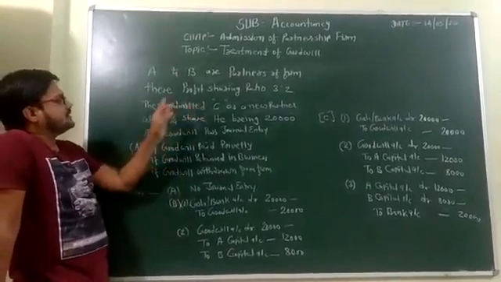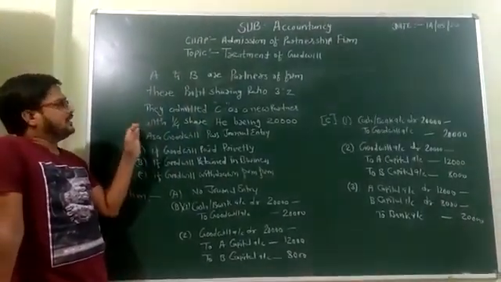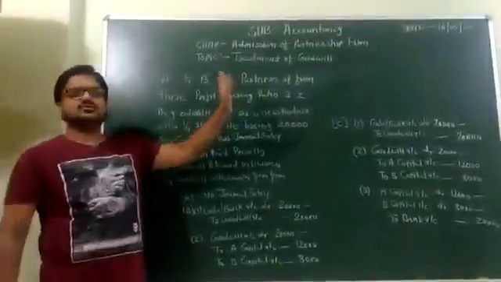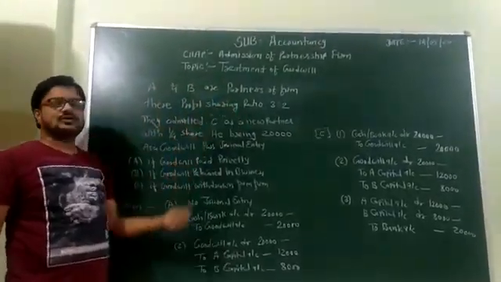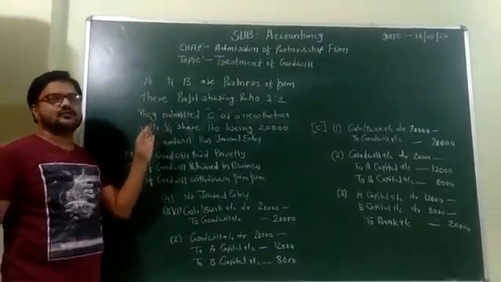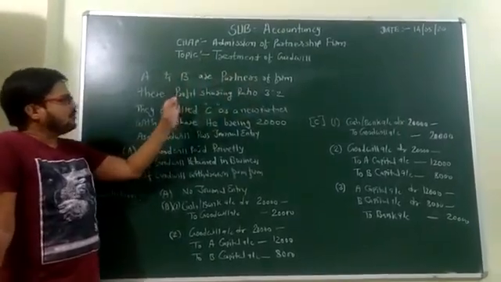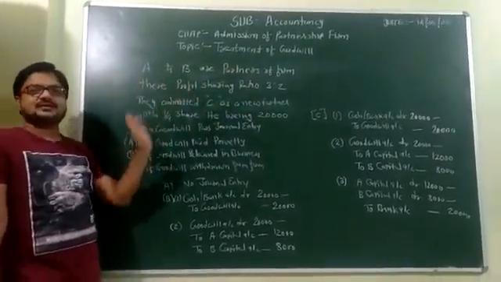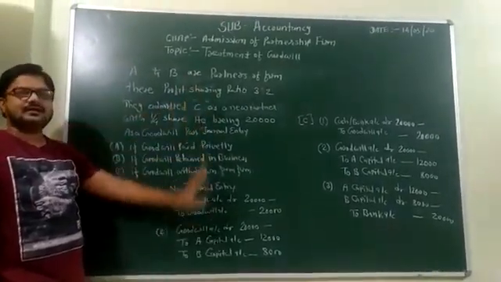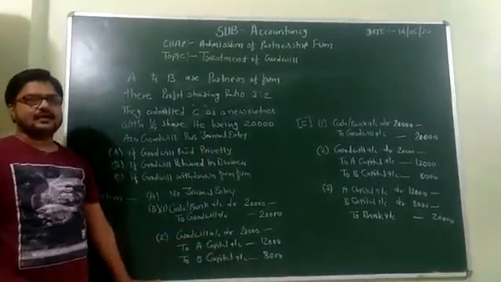Now here the sacrificing proportion is not given, and the new ratio is also not given. So whatever the old ratio is, 3:2, the same ratio is also the sacrifice ratio. If you calculate with 1/4, 1 minus 1/4, the remaining profit 3/4, you also get the same ratio. So the old ratio is considered as the sacrifice ratio. So the 20,000 goodwill is distributed as per the old ratio, and you get 12,000 and 8,000.